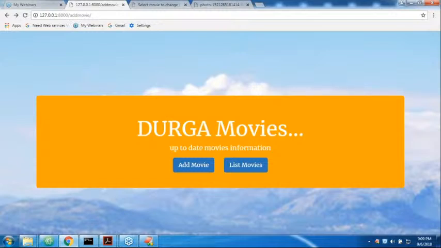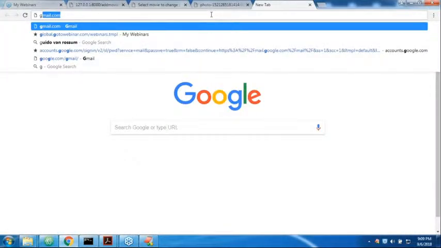Font family means this is the way you can use a Google Font. If you want a Google Font, the way is very simple: search Google for the fonts, go to fonts.google.com. On that site, choose which font you require. Suppose on my home page, which font is there? This Durga movies page, something like the Lato font.